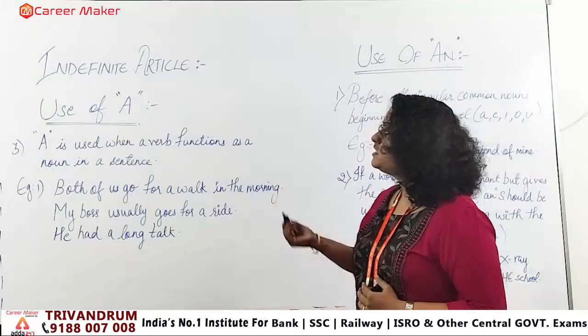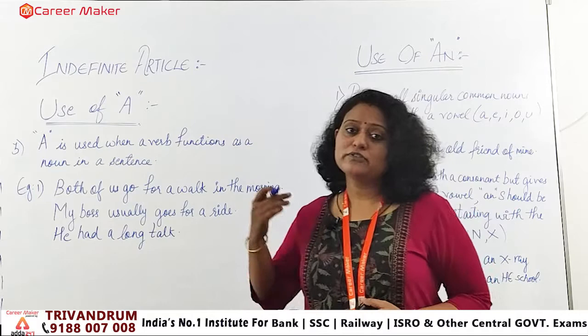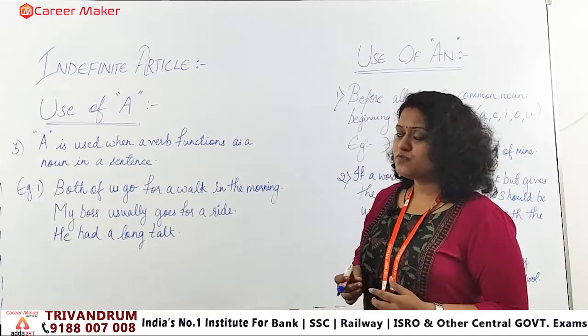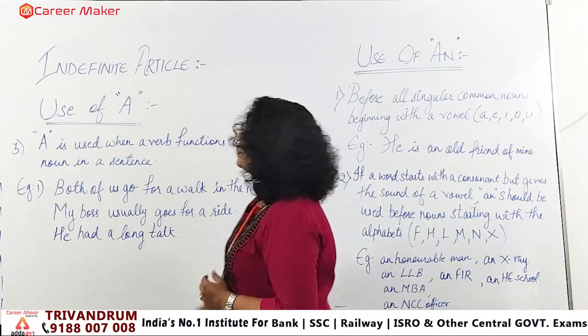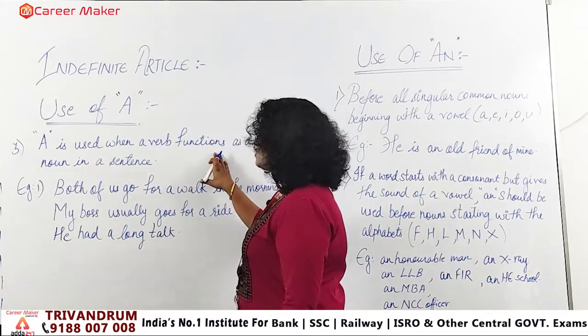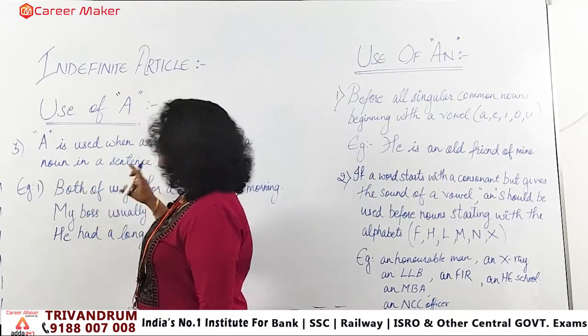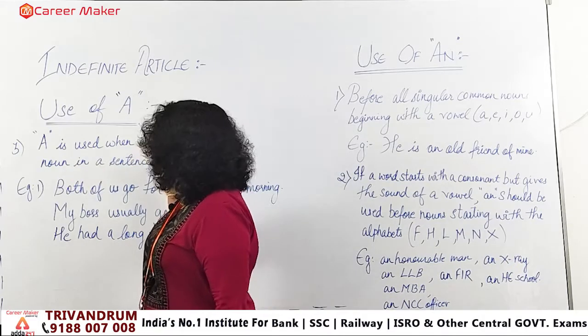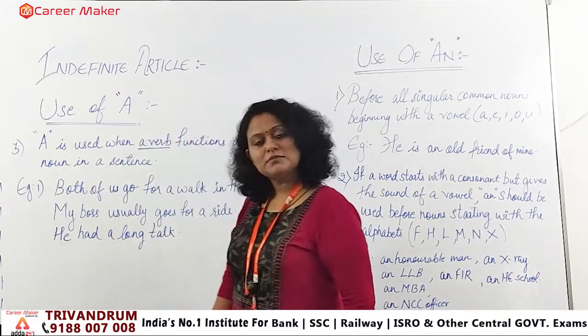So we saw the indefinite articles beforehand. We saw the uses of "a," the two uses we saw. The third use: "a" is used when a verb functions as a noun in a sentence. That means we use "a" with what? With a verb. A verb is nothing but the action.